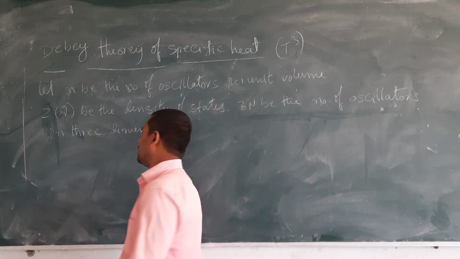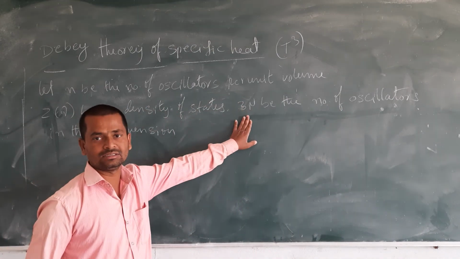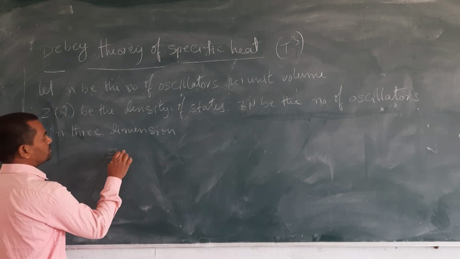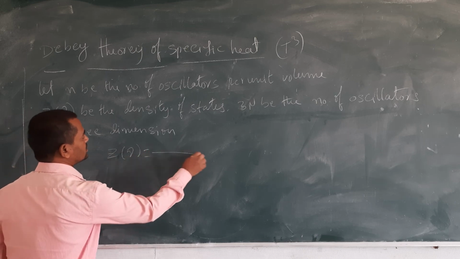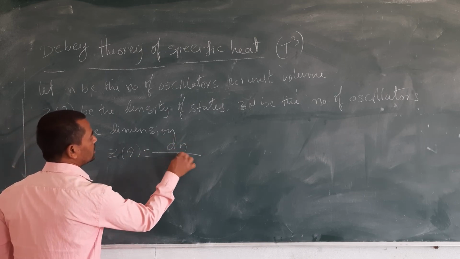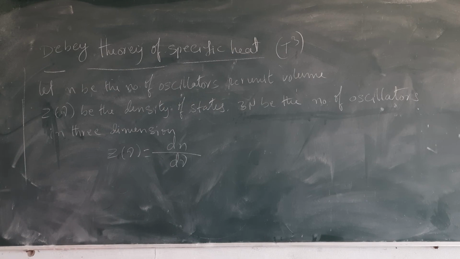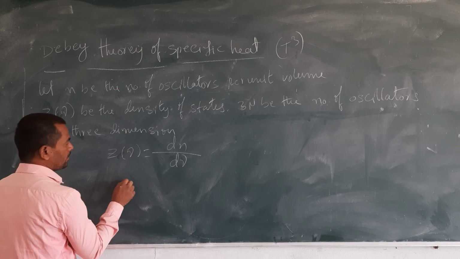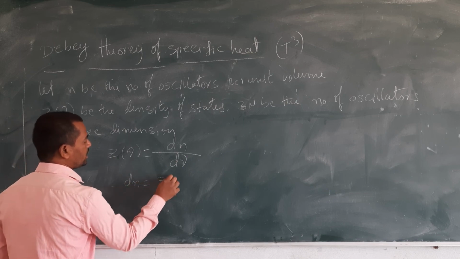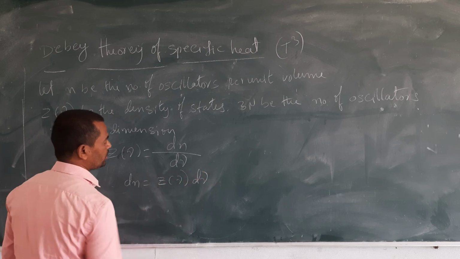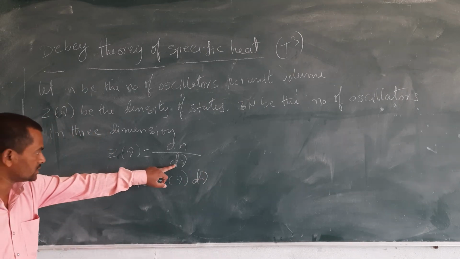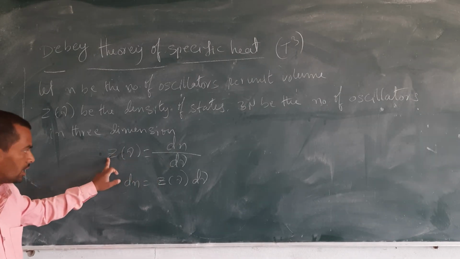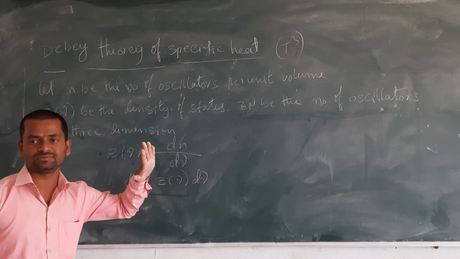And there is a formula to calculate 3n. One is z of nu is equal to dn by d nu. Now bring this to the other side, and then we may write dn is equal to z of nu into d nu. So dn is equal to z of nu d nu, written in this form.